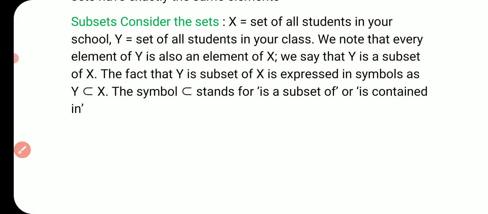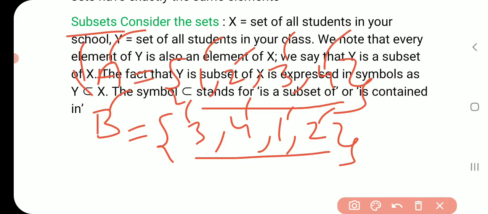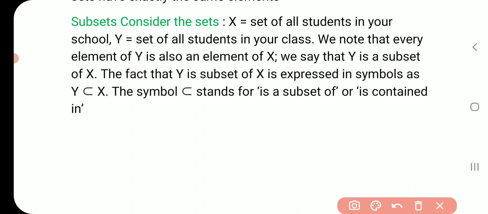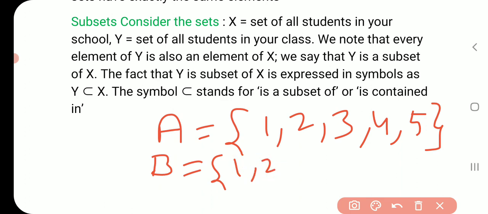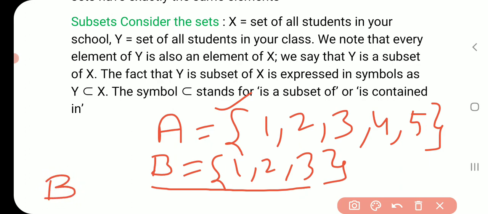Now subset. What is a subset? A subset is made up of a set. How? Suppose A is a set, its members are 1, 2, 3, 4, 5 and B is a set 1, 2, 3. Then because all elements of B are present in A, B is known as a subset of A.